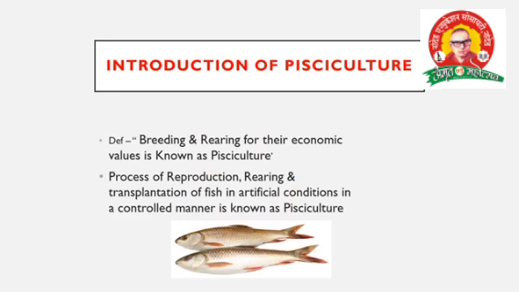There are different types of definitions of pisciculture. In short, pisciculture means Matsya Palan, in English fish farming. Breeding and rearing for economic value is known as pisciculture. These are the different definitions of pisciculture. Then culture of fish farming is done to obtain fish and fish products as food.